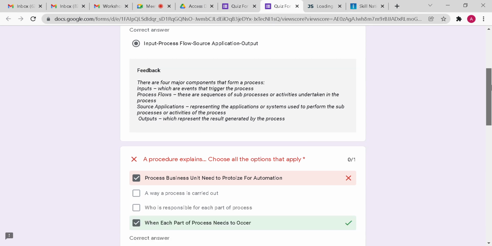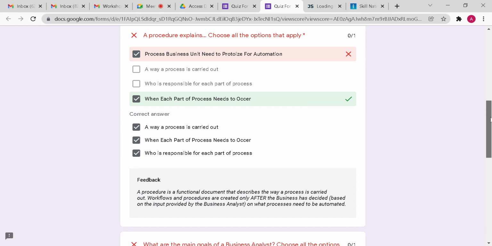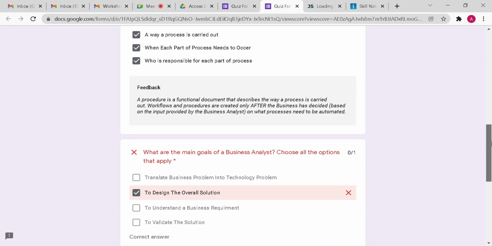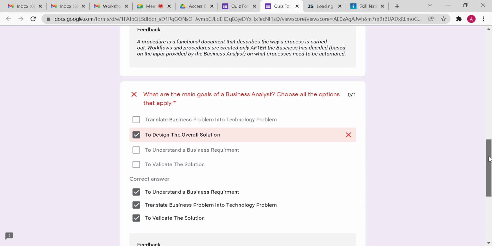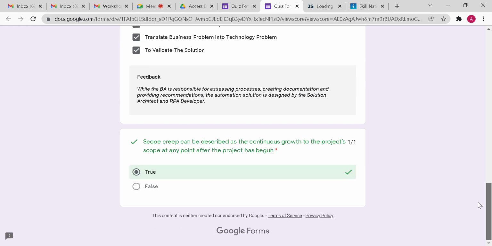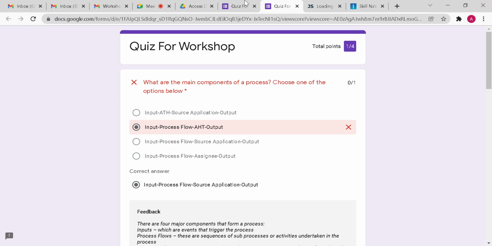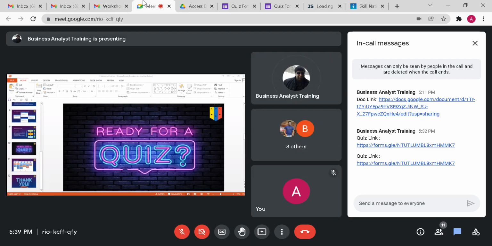So a process will always have input, yes, but all the choices have input. Then a process flow, all the choices have that also. Source application is the same as tools. So it will always have source application and output, right?